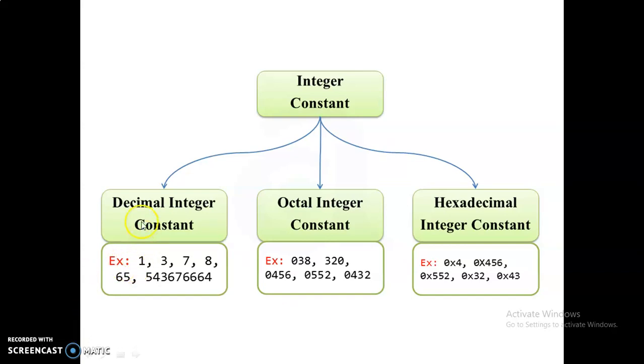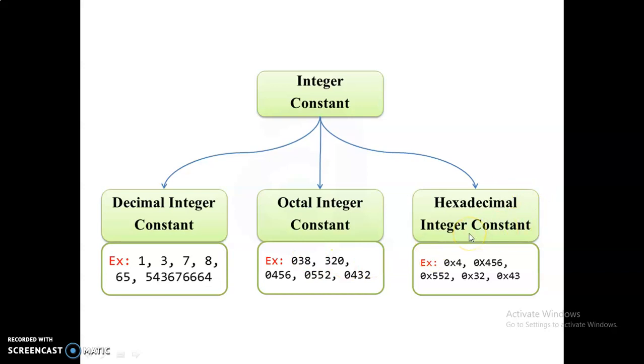For example, you can see this decimal integer means the whole number, called the decimal integer. In the octal integer, octal means the numbers between 0 to 7. Octal integers are represented by preceding a 0 in the number. In the second one, the 0 was wrongly placed at the end, but octal numbers are between 0 to 7 and preceded by the value 0. This is called the octal integer constant.